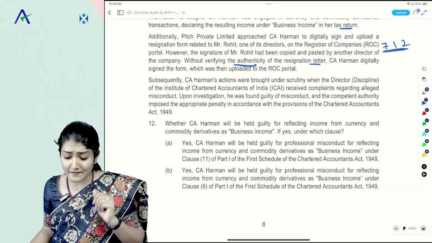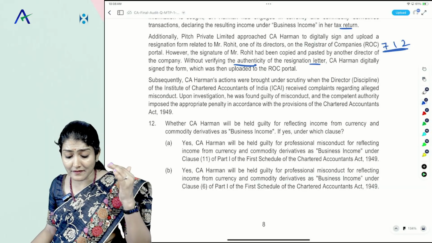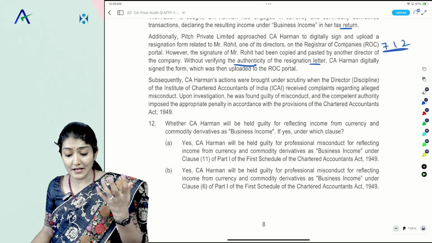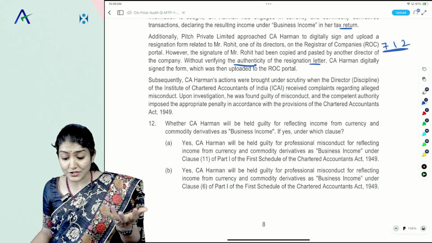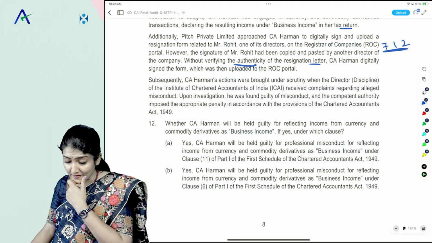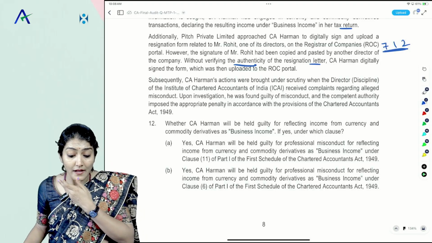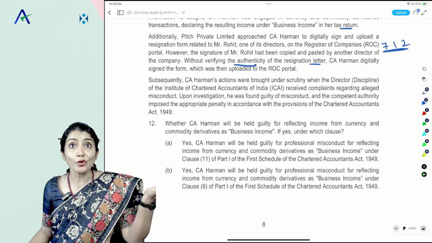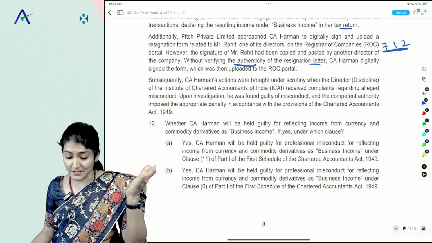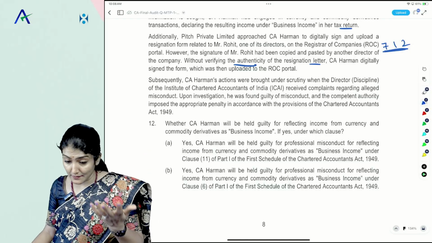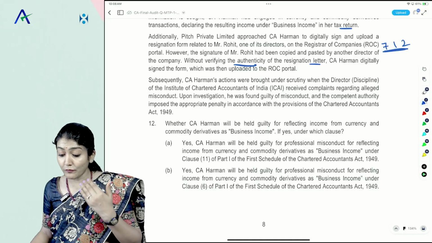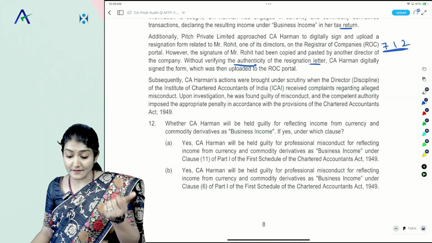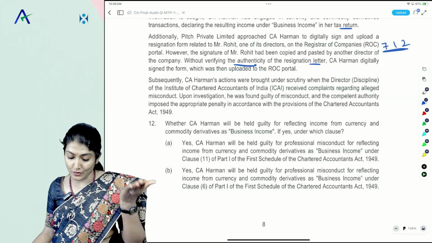Subsequently, CA Herman's actions were brought under scrutiny, where the Director Discipline of ICAI received complaints regarding the alleged misconduct. Upon investigation, he was found guilty of misconduct, and the competent authority imposed the appropriate penalty in accordance with the provisions of the Chartered Accountants Act 1949. Whether CA Herman will be held guilty of reflecting income from currency commodity derivative as business income? If yes, under which clause?